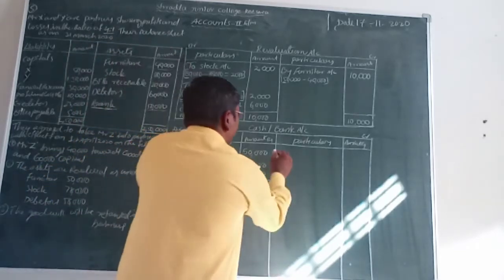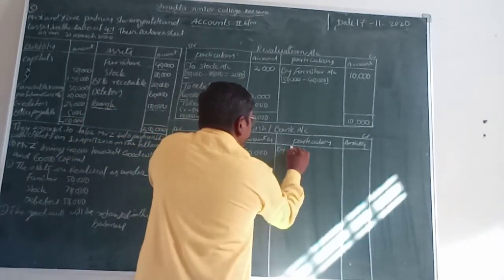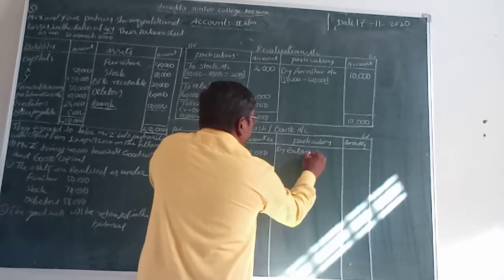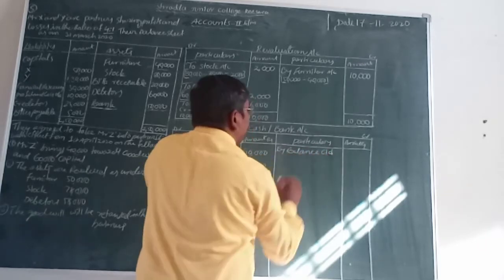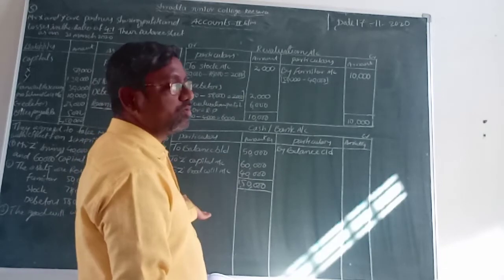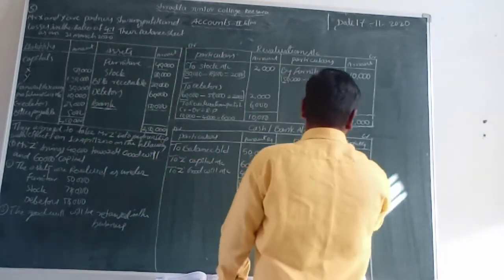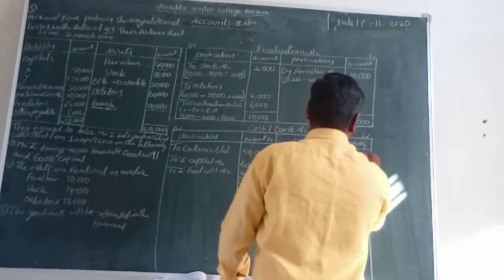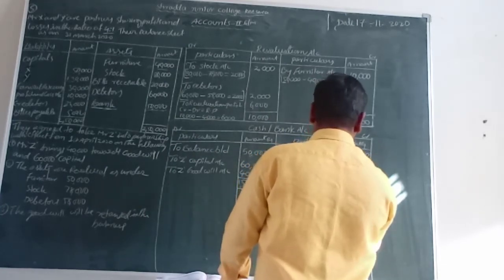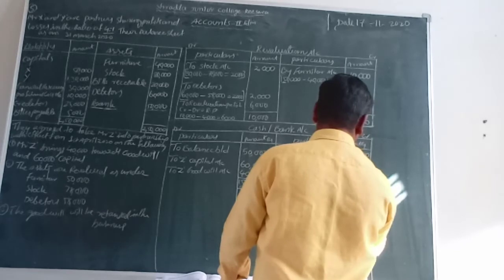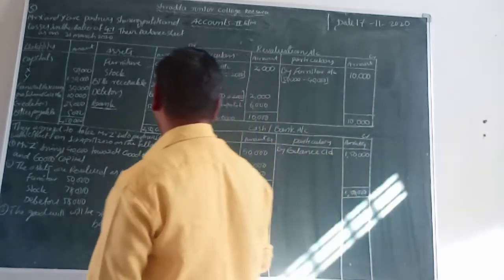How can we write that? By balance carried on. So what is the total amount? That amount only comes as the balance carried on. Let us write down 1,50,000 rupees. Now what is the grand total, students? Here 1,50,000.